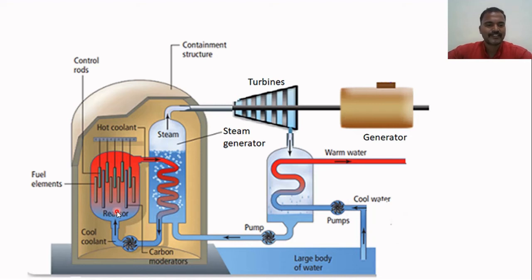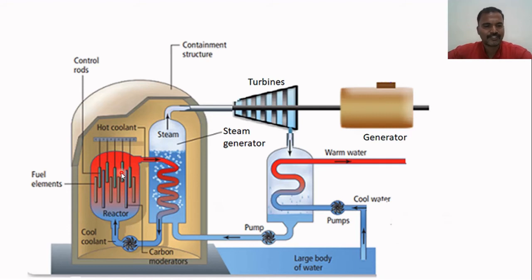Now look at the schematic diagram of a nuclear reactor. Here, the reactor core, pump and the steam generator are usually enclosed in a shield made up of a thick concrete wall. It prevents the radiation from reaching outside of the reactor. Now consider the working of this nuclear reactor.